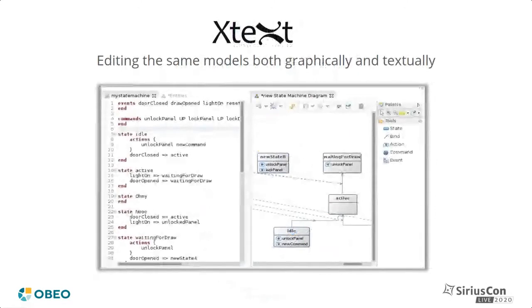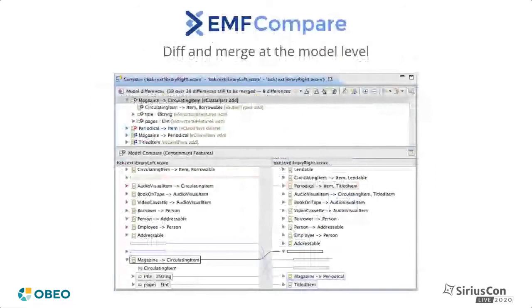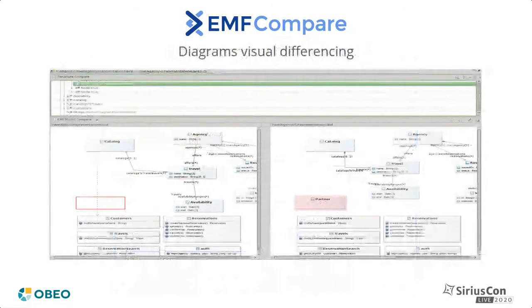So, for example, you can use Xtext if you want to define a textual syntax for your models, and they will still be available for Sirius to display as graphical diagrams or tables or other representations. You can also use EMF Compare, developed by OBEO, to compare different versions of your model, either structurally as shown here, or even including a visual differencing between Sirius diagrams on different versions of the model.